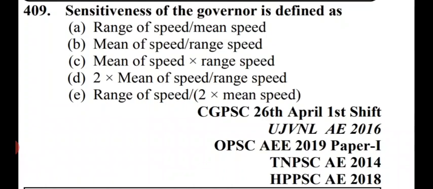Our next question is sensitiveness of a governor is defined as. Options are range of speed divided by mean speed. Second option is mean of speed divided by range speed. Third option is mean of speed multiplied by range speed. Fourth option is twice of mean of speed divided by range speed. And the last option is range of speed divided by 2 multiplied by mean speed. So in this case, the sensitivity of a governor is defined as range of speed divided by mean speed. That is option number A.